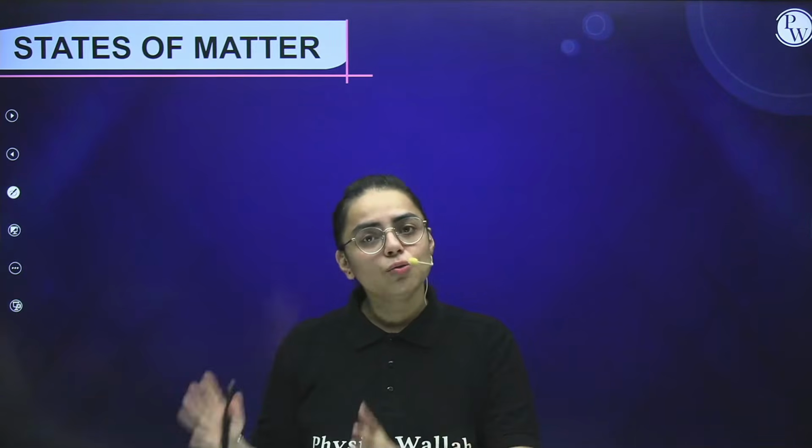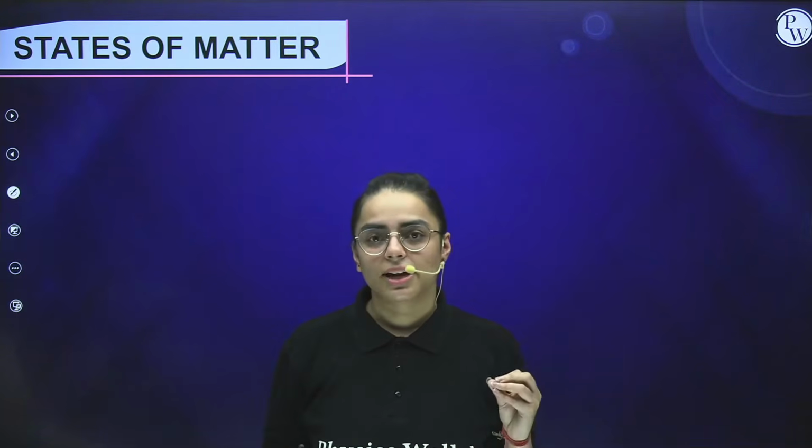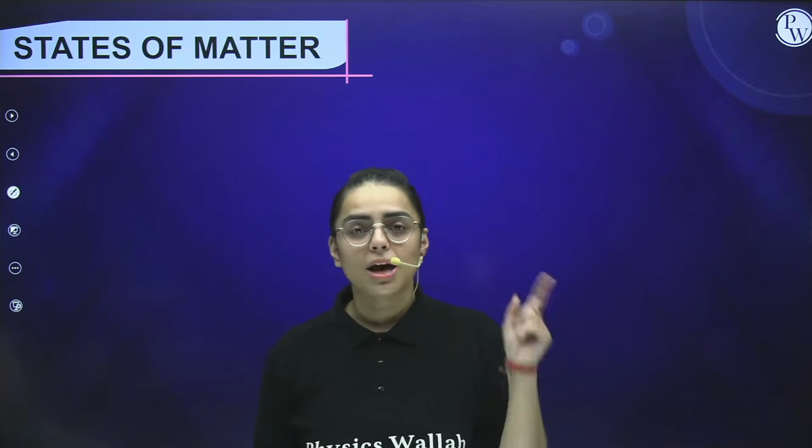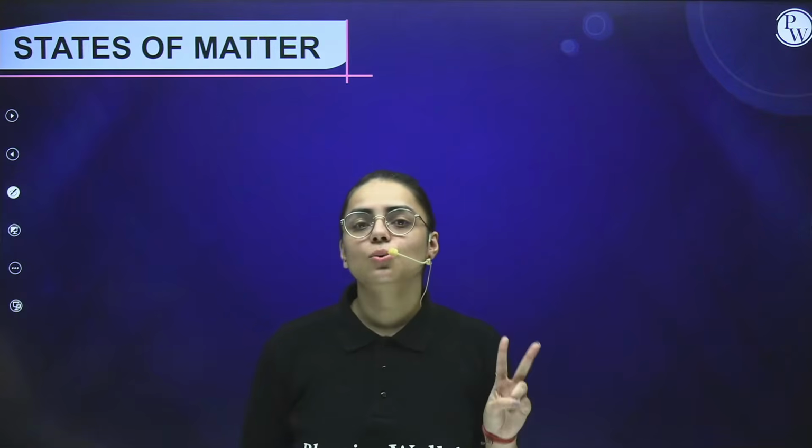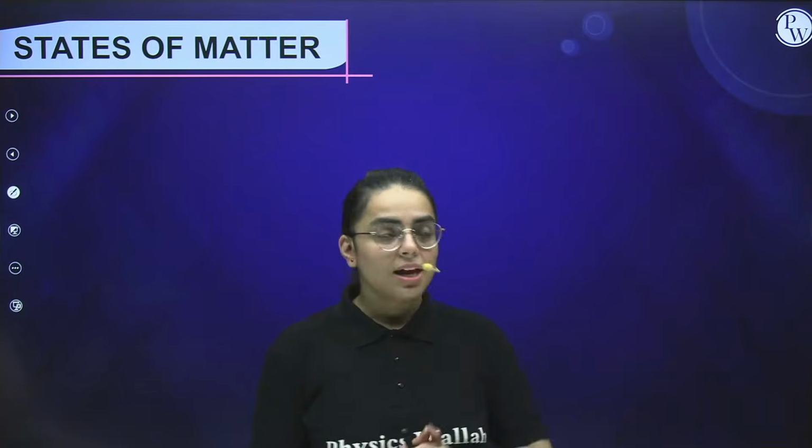Students, there were two forces due to which it was classified. Now, what are these two forces? One is force of attraction, another one is escaping tendency. Now let us write this.